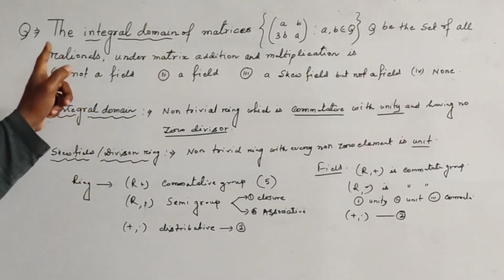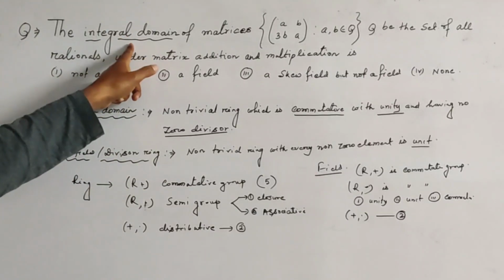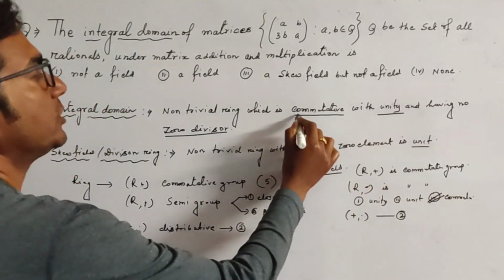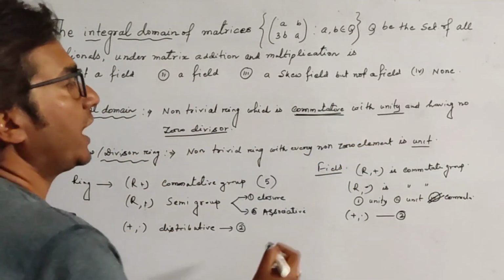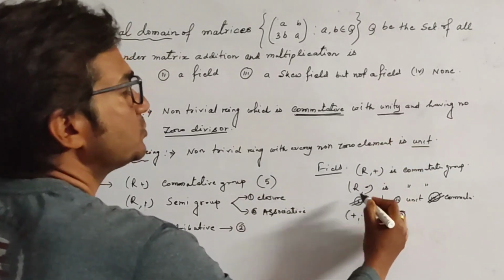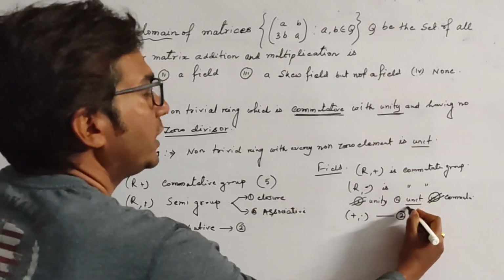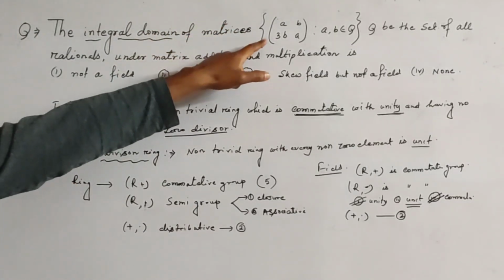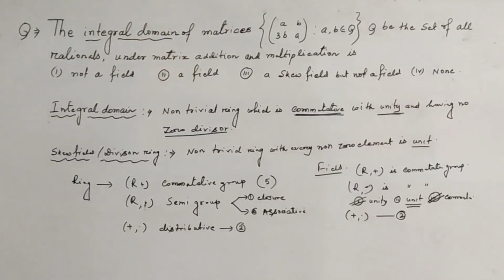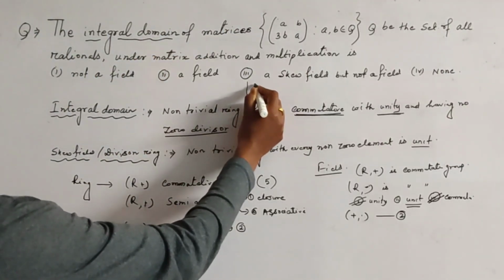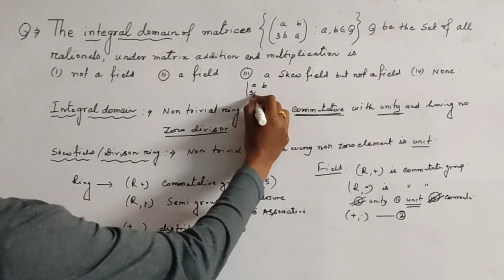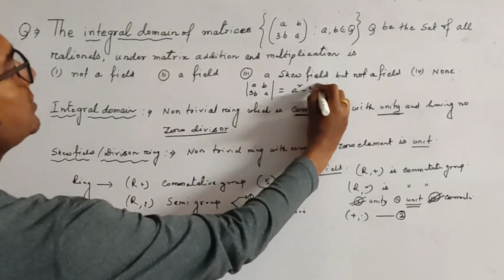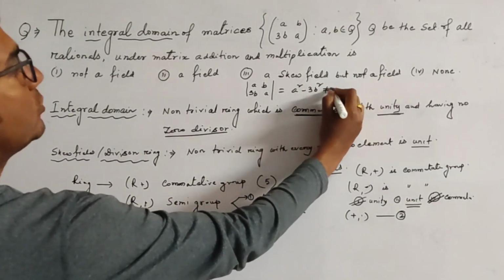And in this problem it is given that this is an integral domain. So we already have the commutative property because an integral domain is commutative, and unity, so we get these properties, and only one thing we have to prove: that this is a unit. Now we take the determinant of this type of matrix and we get the determinant of [A, B; 3B, A], and this is A square minus 3B square.